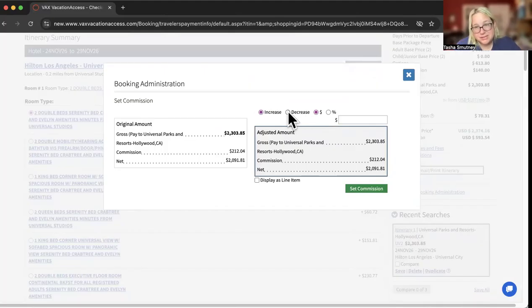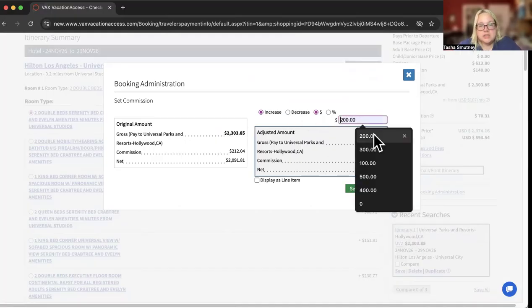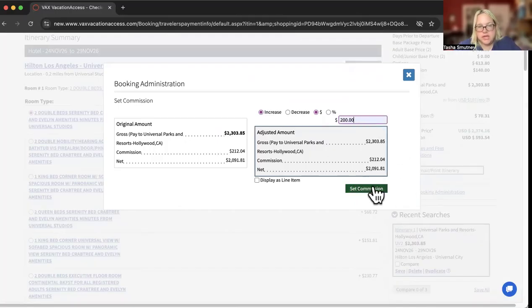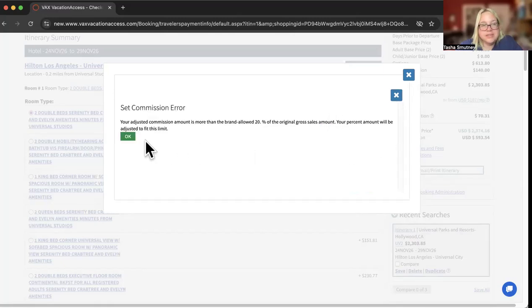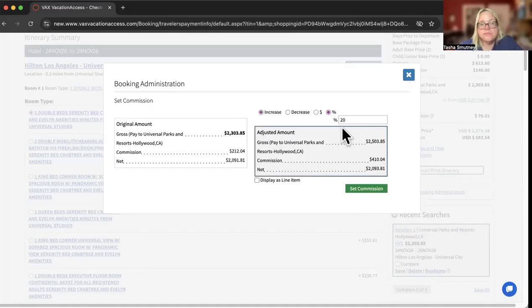I don't know why we would decrease the commission, put that out there. Maybe if it's your own trip and you don't want to pay as much, you can come in. Let's say you're like, I want to add $200 flat. You could do that. Or instead of adding money, you could add a percentage. It allows up to 20%.